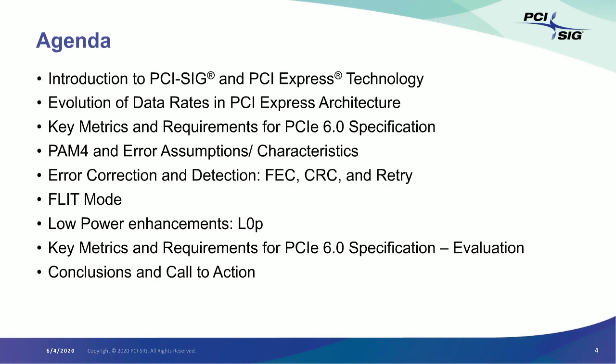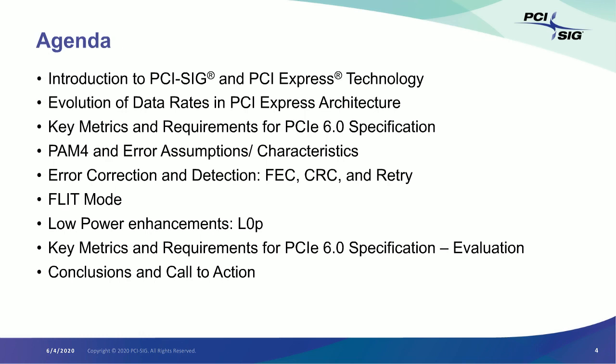First, we'll provide an introduction to PCI SIG. It is the organization that develops PCI Express and the interconnect technology. Then we will discuss the evolution of data rates in PCI Express. We are going to cover key metrics and requirements for PCIe 6.0. Next, we will go through some of the basics around PAM4 signaling and assumptions around the errors that we will encounter with PAM4.